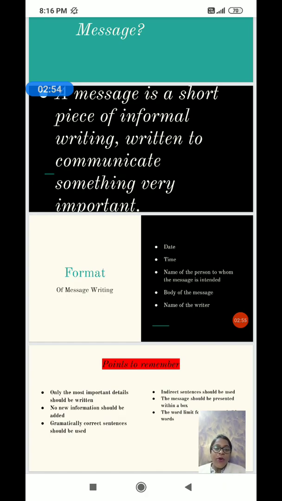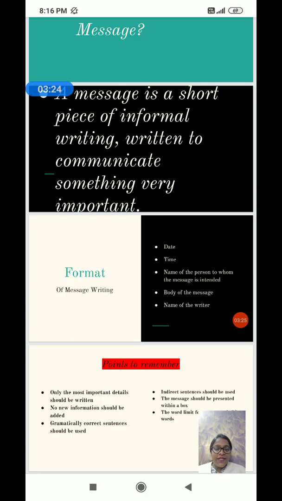So, for whom you are writing the message. Suppose you are writing for your mother. In the absence of your mother, you have received a message, so you will write mother. So mother is the person for whom the message is intended. It depends upon the question. Next comes the body of the message. The body will have all the essential details that were given by the speaker. So you will have to write that in the body.